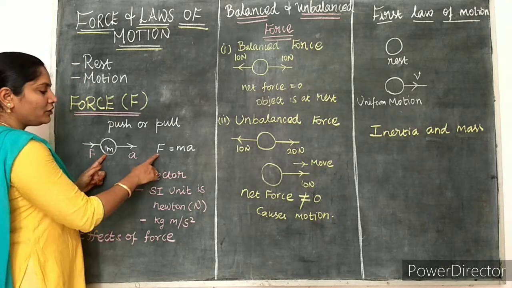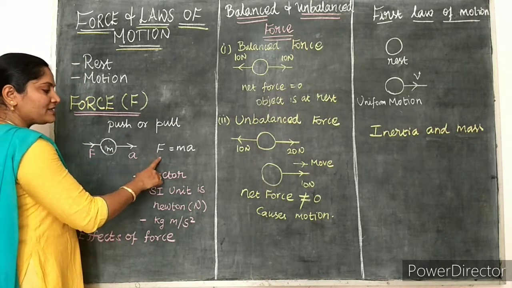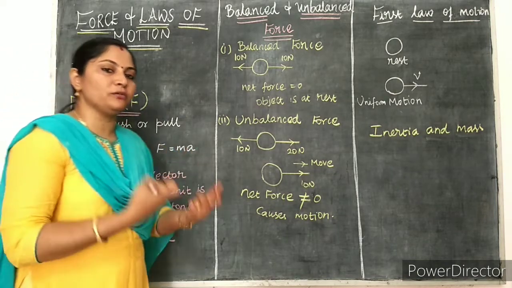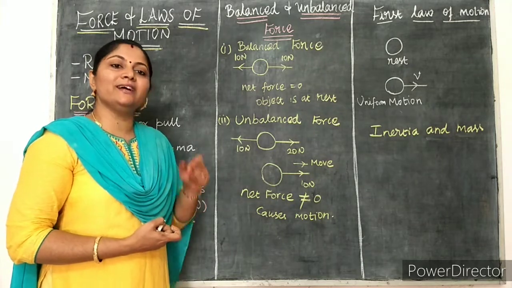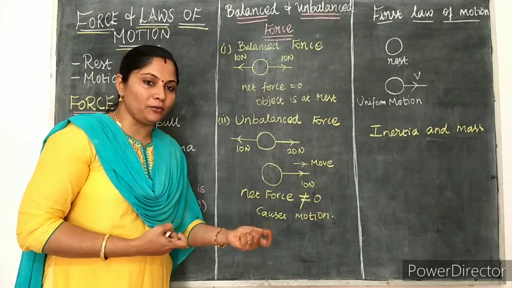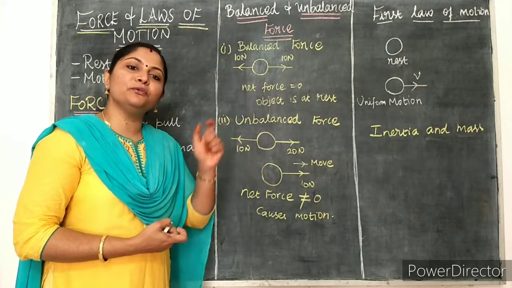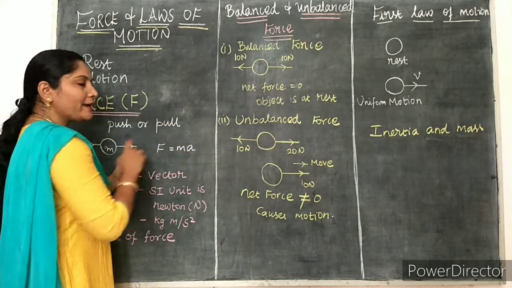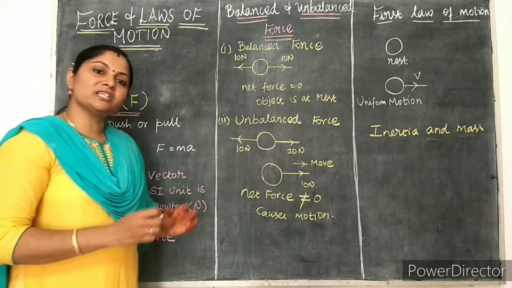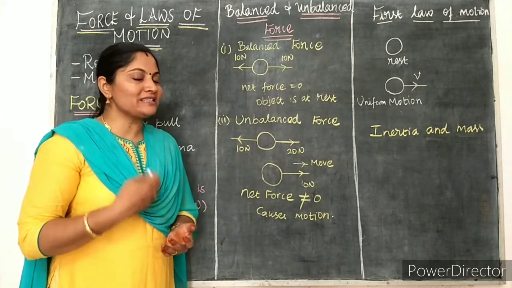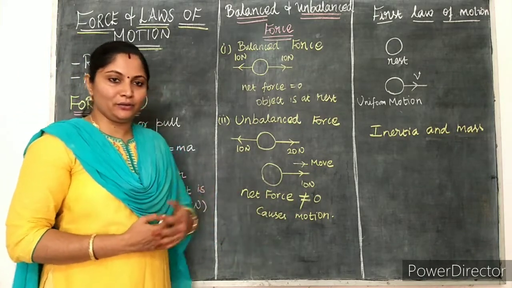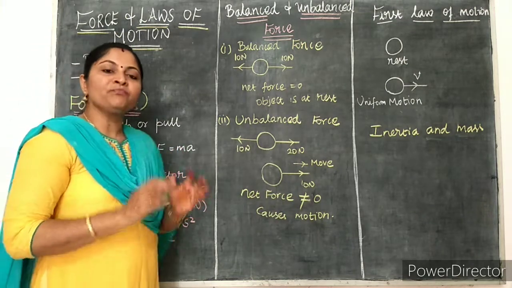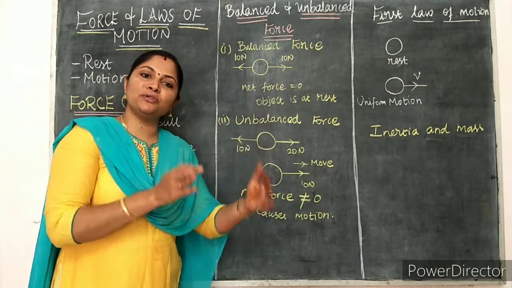Okay, so what is the formula for force? F is equal to m into a. What is m here? Mass of the object. What is a here? It is the acceleration of the object, which is caused due to the application of the force F. So F is equal to m into a. This equation will be proved later in Newton's second law of motion. For now, just remember this formula for force: F is equal to m into a.